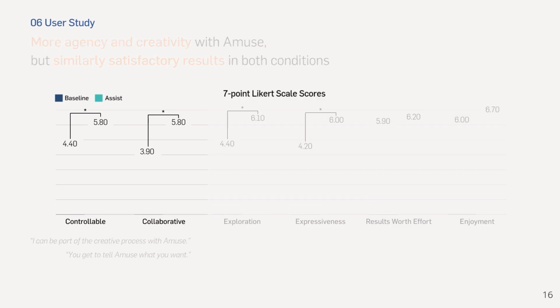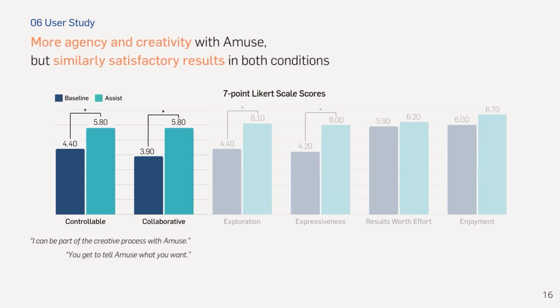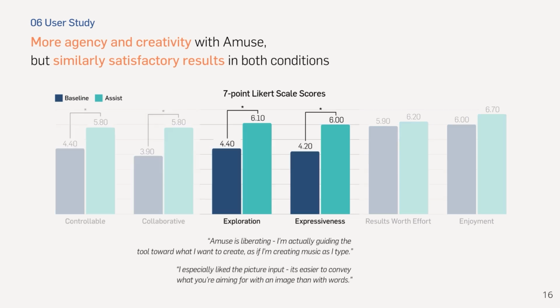generate chords. From the post-survey in the study, we identified that using Amuse offered more agency in the process than songwriting without it. Participants perceived the text and the image inputs of Amuse as a communication channel, feeling they can be part of the creative process with Amuse. Moreover, participants thought they could explore new musical ideas and freely express their creativity with Amuse.